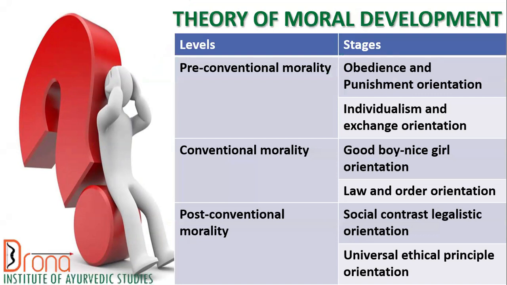And the stages are obedience and punishment orientation stage and individualism and exchange orientation stage in pre-conventional morality, good boy, nice girl orientation, and law and order orientation in conventional morality, and social contrast, legalistic orientation, and universal ethical principle orientation in post-conventional morality. So the question is individualism and exchange orientation, which is a stage present in pre-conventional morality level.